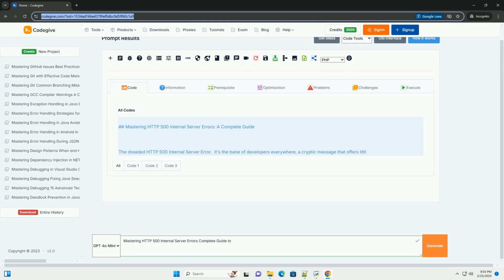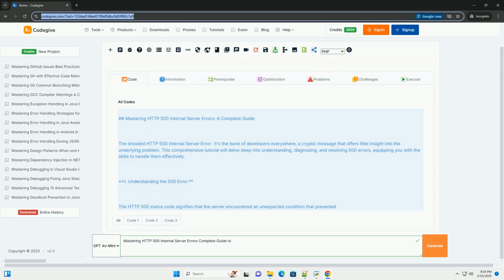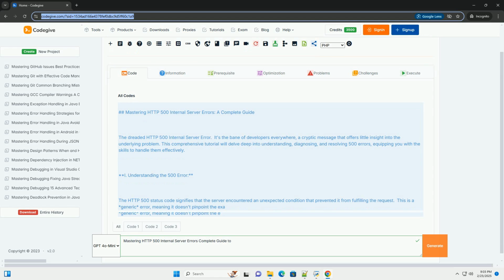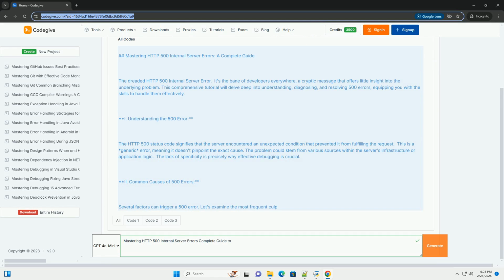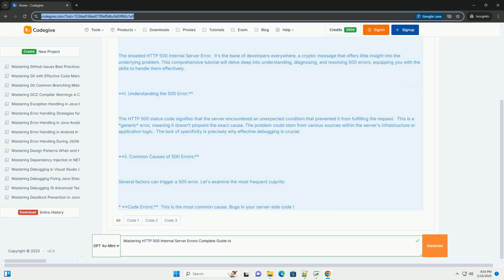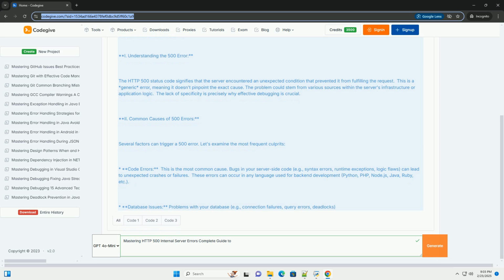Mastering HTTP 500 Internal Server Errors, a complete guide. The dreaded HTTP 500 internal server error. It's the bane of developers everywhere, a cryptic message that offers little insight into the underlying problem. This comprehensive tutorial will delve deep into understanding, diagnosing, and resolving 500 errors, equipping you with the skills to handle them effectively.